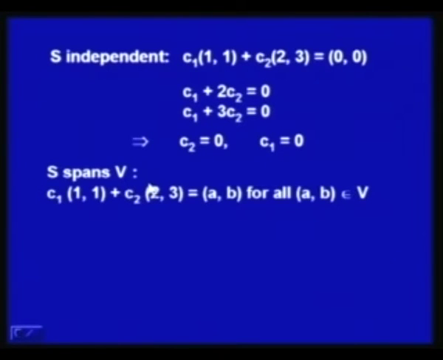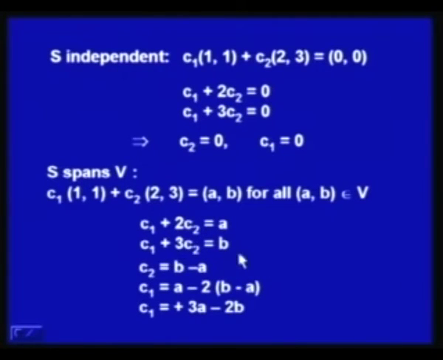The second thing we have to show for the basis is that S spans V. For this we consider a linear combination C1(1, 1) plus C2(2, 3) and we show that any vector (a, b) in V can be expressed as this combination. If we can find the solution for this equation, then it is possible, otherwise not. So, let us try to solve this system. C1 plus twice C2 is equal to a, and the second component gives us C1 plus 3 times C2 is equal to b.